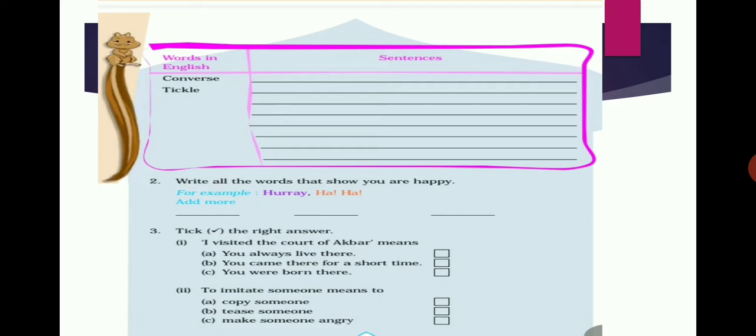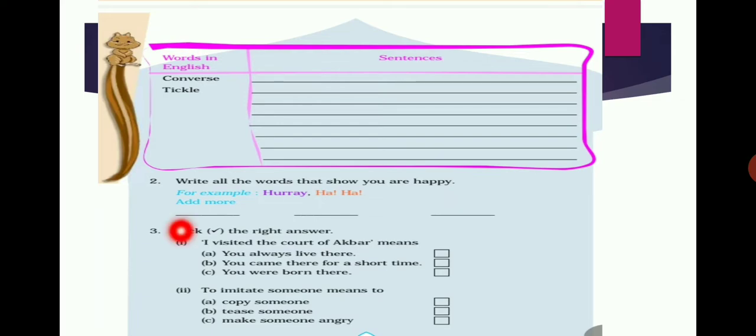Next, write all the words that show you are happy. For example, hooray, haha, like that. You can write some more words which show you are happy. For example, that's great, hey, like that you can write.